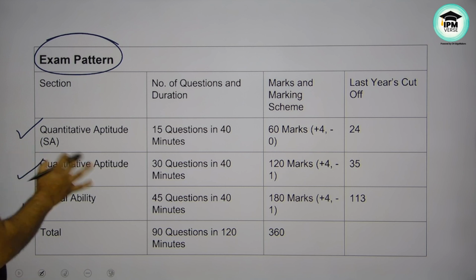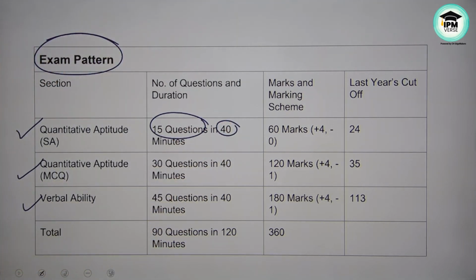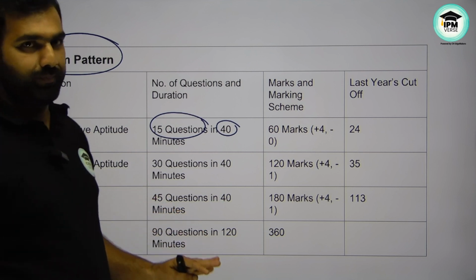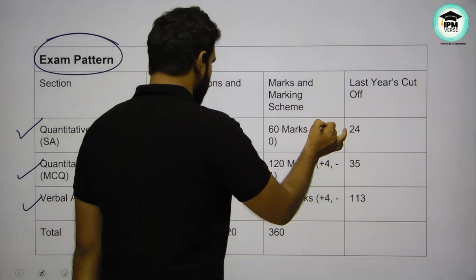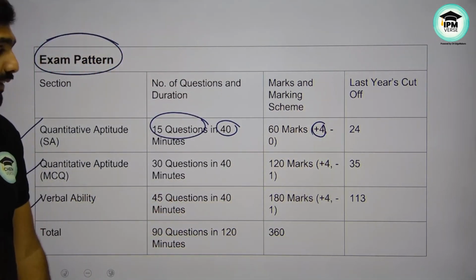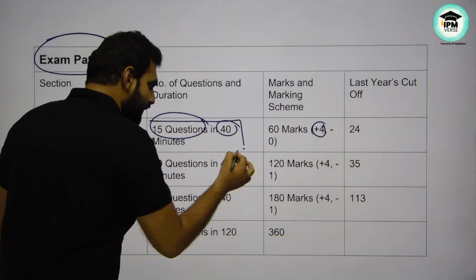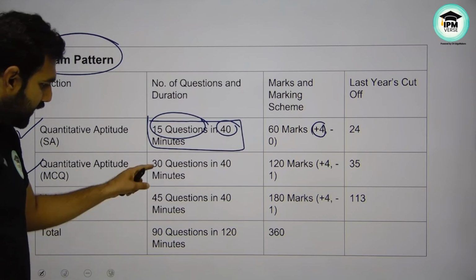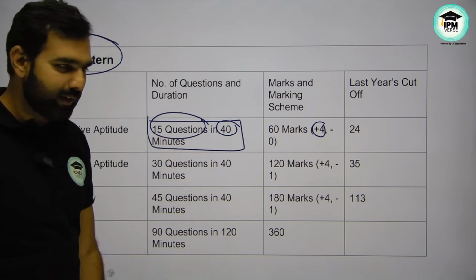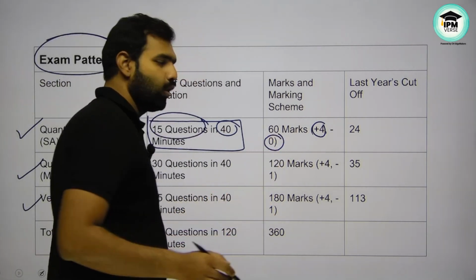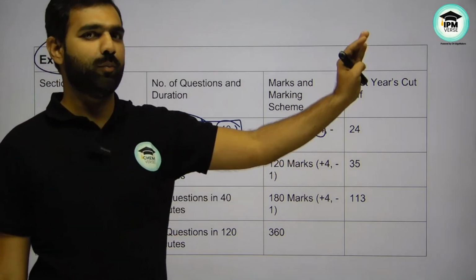Now in the short answers section there are 15 questions to be done in 40 minutes. That's the most interesting part. Only 15 questions in 40 minutes. Each question carries 4 marks, so for 15 questions you get 60 marks, and there is no negative marking. I hope you realize this is the most interesting section because the number of questions is less, the time is high, and there is no negative marking.